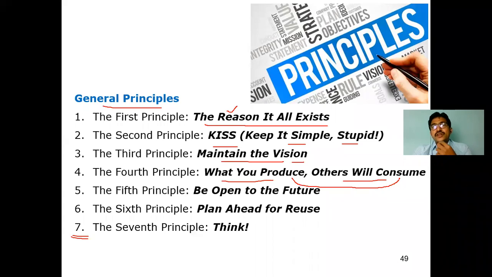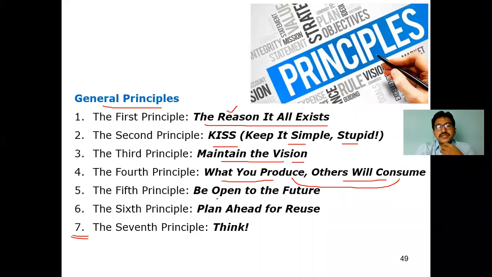See to it that whatever solution you are giving, whatever knowledge you are sharing with society, knowledge in the sense not only through a PPT, forum post, or Twitter post, whatever it may be, maybe in the form of a program, an app, or anything. If you would like to share it with society, definitely some target people, or at least some sort of people, have to consume it. Consume in the sense that it has to be used in their lives, to fulfill their requirements, right? So what you produce, others will consume.